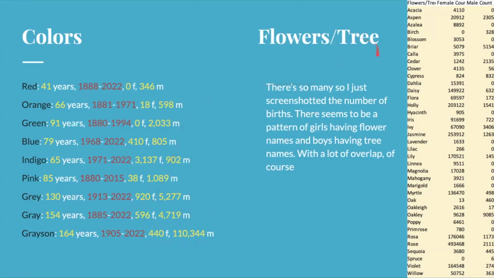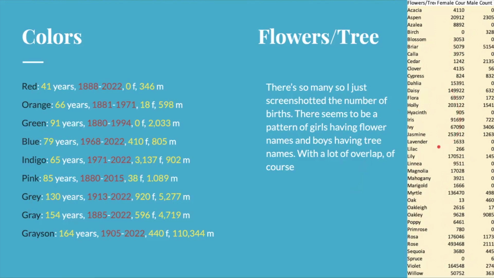And with flowers and trees, there was just so many that I just screenshotted my Excel sheet here. But one thing that does pop out to me is that there's a lot of zeros on the boys' side, and those are the flower names. And there's only 2 zeros on the girls' side, and those are both tree names, birch and spruce. And if you look at the biggest numbers, they're all flowers. So flowers seem to be more common as feminine names, and trees seem more common as masculine names.